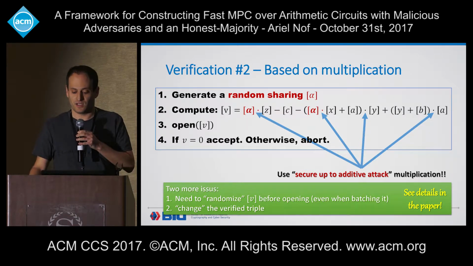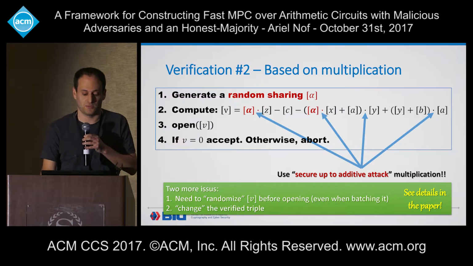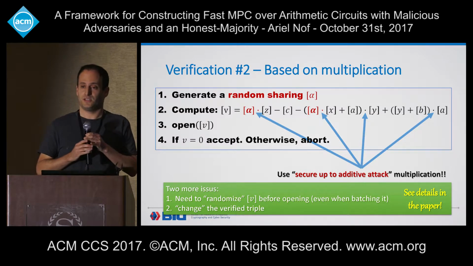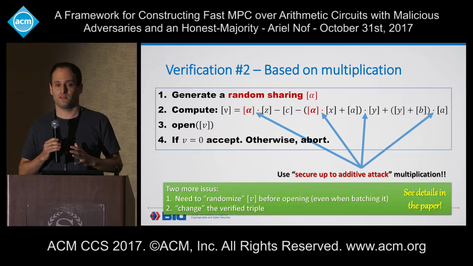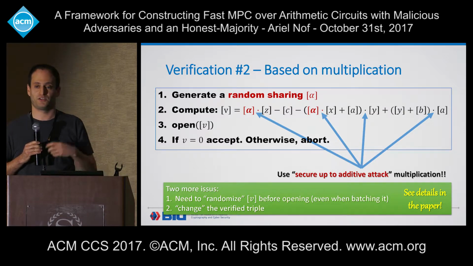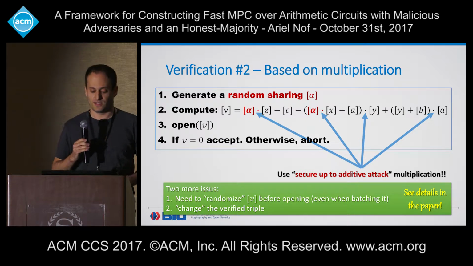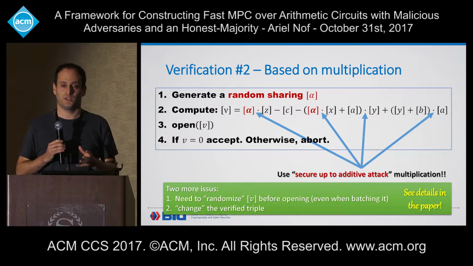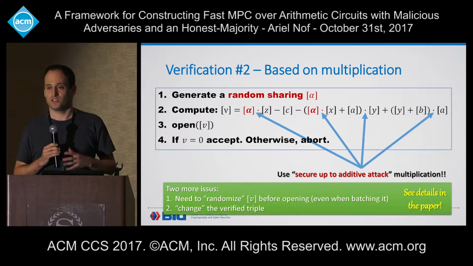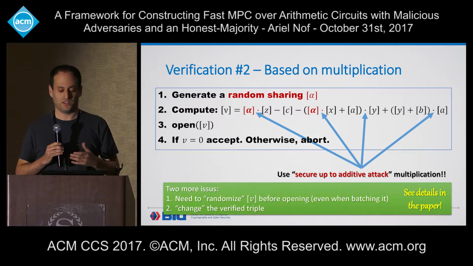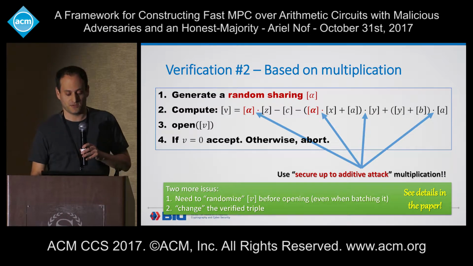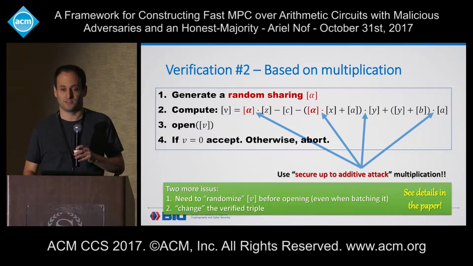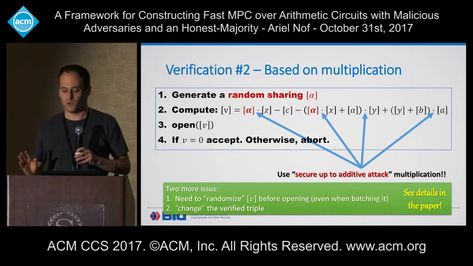There are two additional changes in this protocol that we need to make in order for this verification protocol to be secure. The first is what we call randomizing V before opening it, even if, as I said before, we batch the opening over many verifications. And the second is a change that we need to make in the verified triple, a change that, of course, will not affect the correctness of the protocol. I will not go into the details of these two changes. I will send you to see them in the paper, but I will say two things.